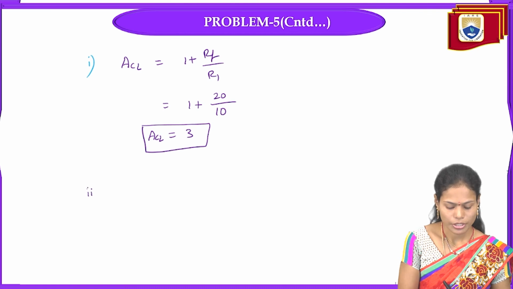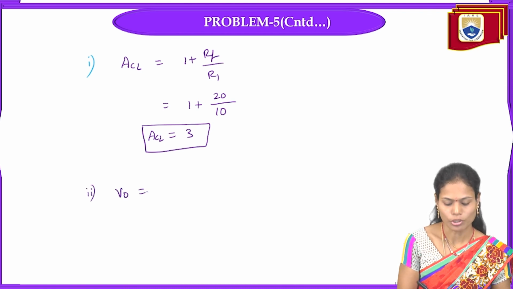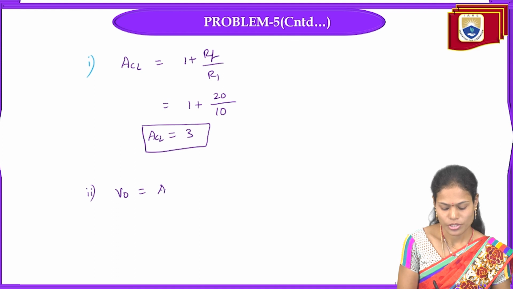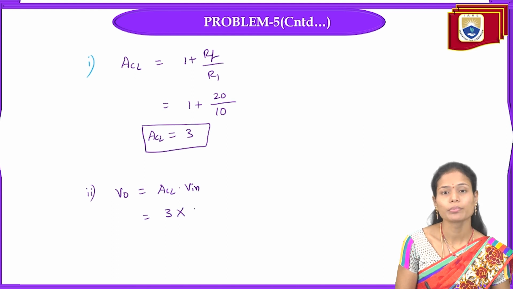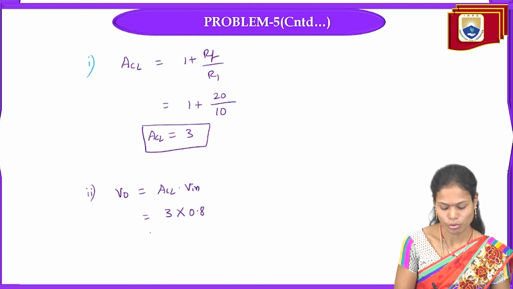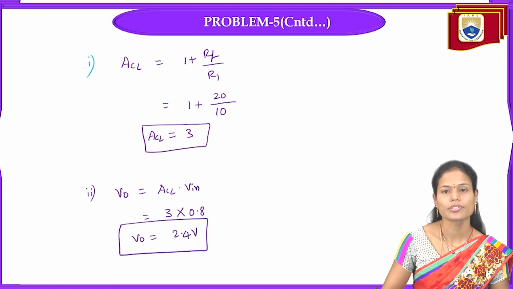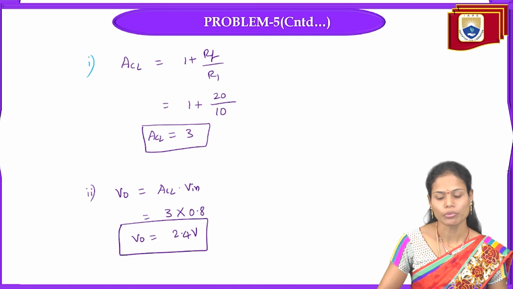And the second parameter we need to calculate is output voltage. So output voltage is closed loop gain times the input signal. So closed loop gain is 3 and the input voltage is 0.8 volts. So it is 2.4 volts. Output voltage is 2.4 volts.